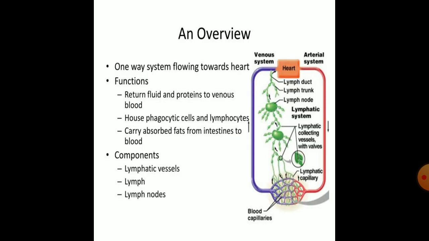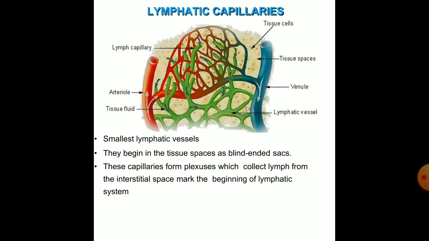Now this is the overview of the lymphatic system. It is a one-way system flowing towards the heart. The functions include the return of fluid and proteins to the venous blood. It houses the phagocytic cells and the lymphocytes. It carries the absorbed fats from the intestine to the blood. The components are the lymphatic vessels, lymph, and the lymph nodes.